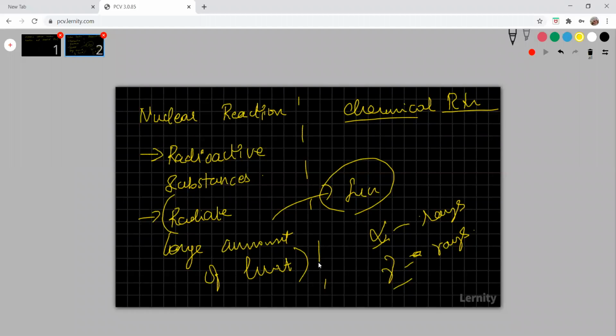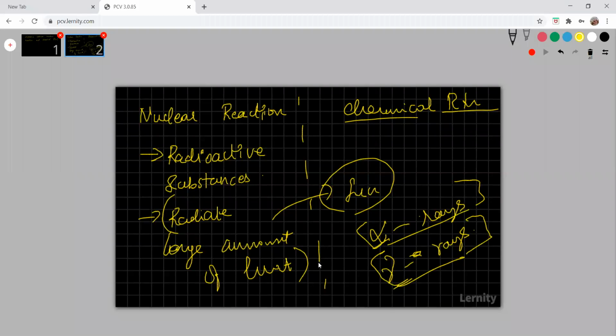In that, the alpha rays and gamma rays will be very less in amount. They cannot travel a very long distance, so these rays are found near the sun. But there are some elements that emit these rays, and we use these alpha rays or gamma rays for treating cancer patients.